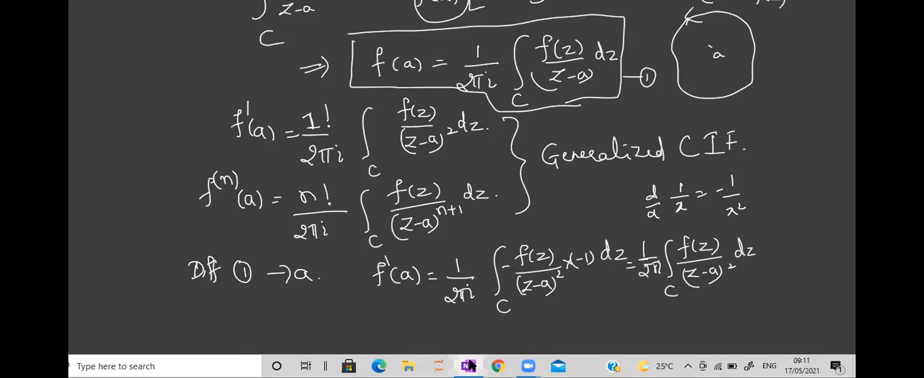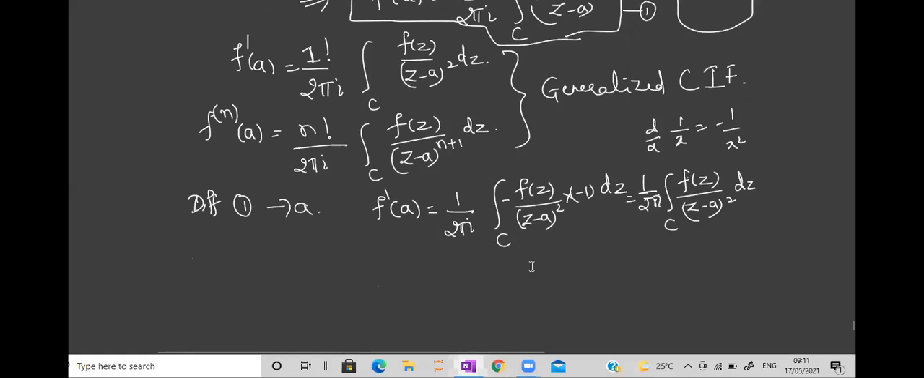See the change. If you have f dash of a, you get the power as 2. Now, this is a result for first order, but I cannot go to a general number n from it. So how we have found it for first order, likewise we'll find it for second order and third order. If there is a symmetry, can we generalize it?